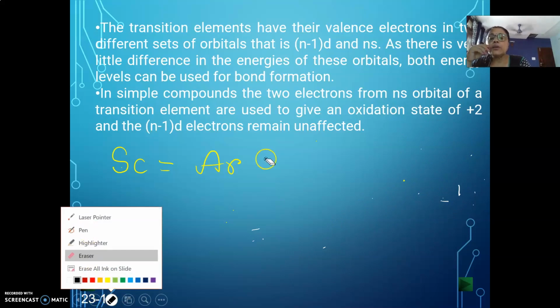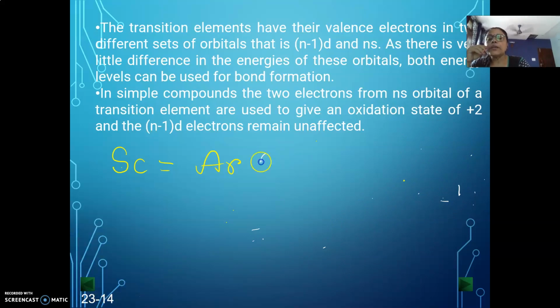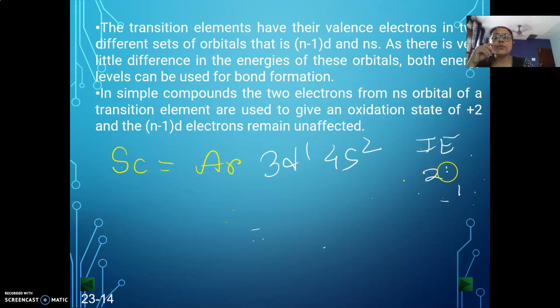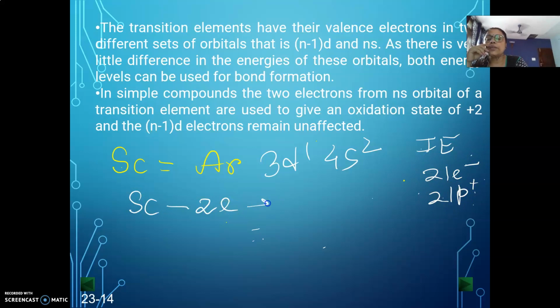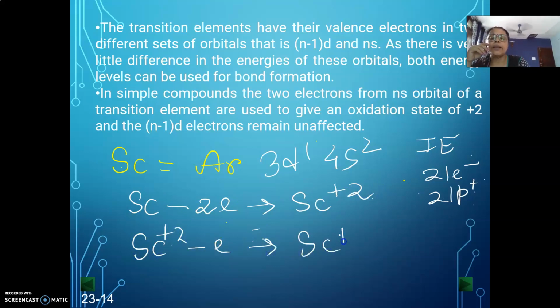So scandium, with the configuration 3d1 4s2, needs ionization energy to release electrons, and previously you thought that you have 21 electrons and 21 protons. So for 3 electrons you consider this condition. Scandium will release the two 4s electrons and go to scandium +2, and then scandium +2 will release the next electron to go to scandium +3.